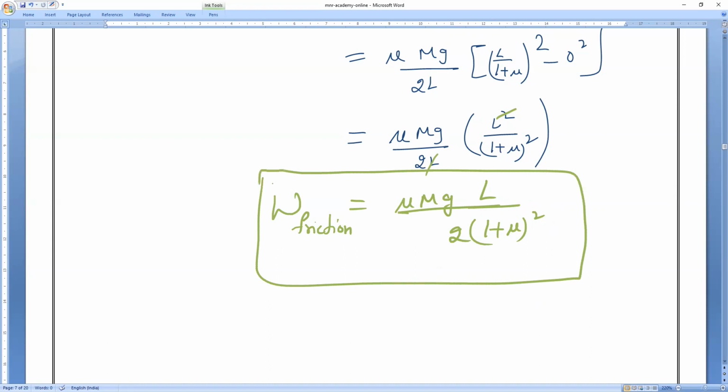So this is how you need to solve the chain problems. Always remember that chain problems are very, very important. With the same formula, mu mgL divided by 2 into (1 plus mu) whole square, we can solve even in the case where frictional force exists.